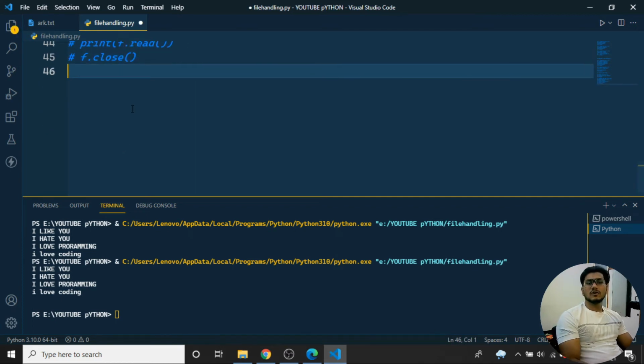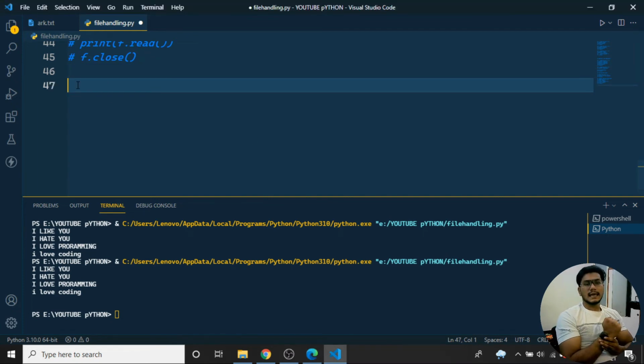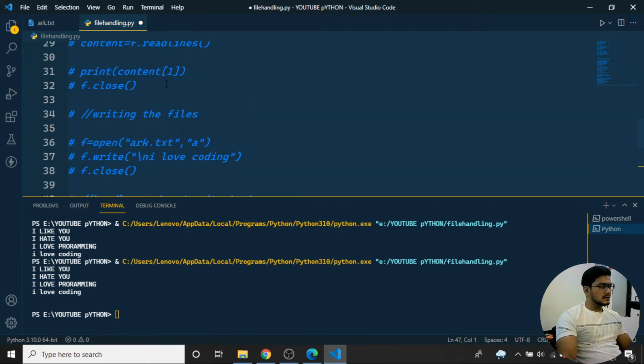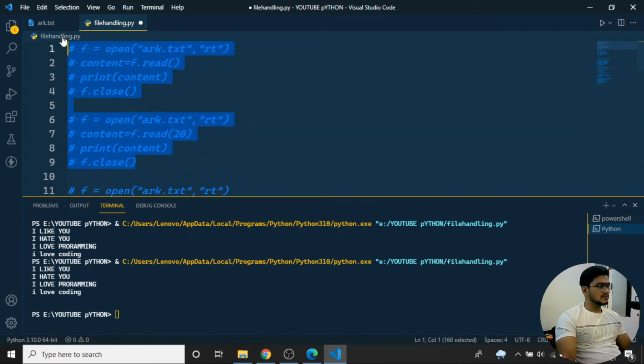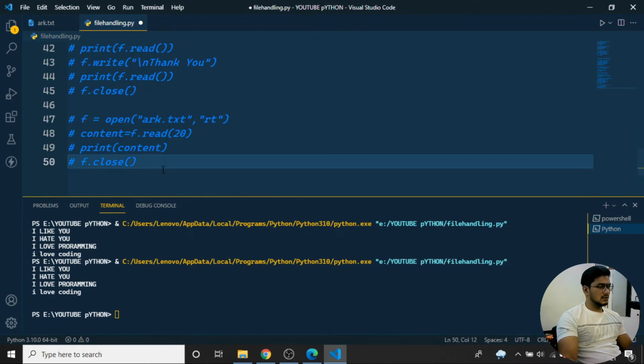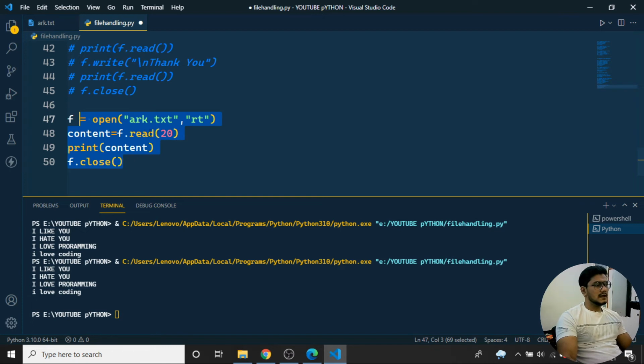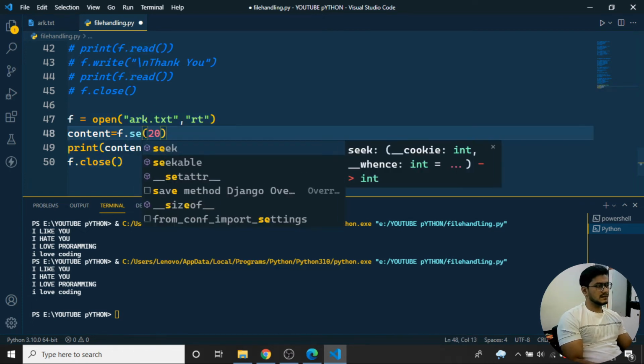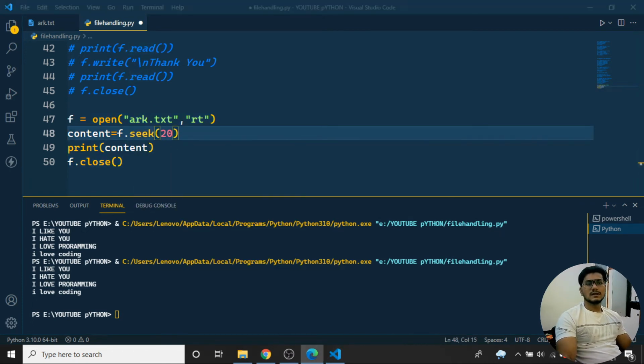I'll talk about the f.tell function. We'll see about tell, seek as well as readline, what they do, and how they work over here. I can open the particular file in a number of ways. I'll copy the first line and uncomment the particular line. So here we have the f.tell and seek functions. If I use f.seek, what will the seek be doing?